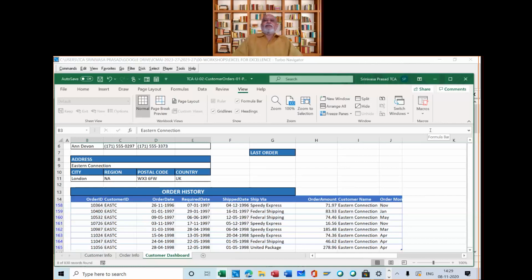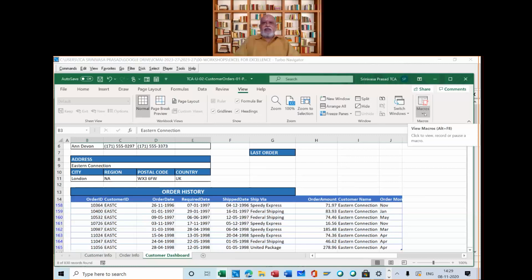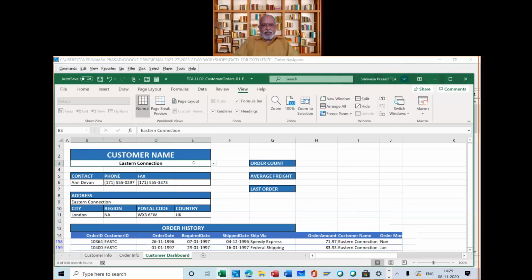Is there any doubt up to this point? How to record a macro? Understood, sir. We go to View, we go to Record Macro, and then we do whatever we wanted to do. We went to Data, changed the party, then went to Data, went to Advanced Filter, ran the advanced filter, then went back to View, and stopped the macro.